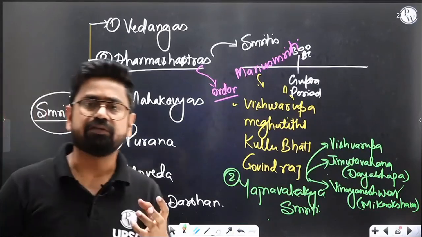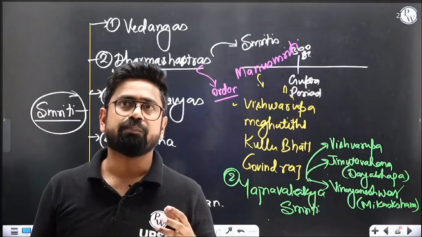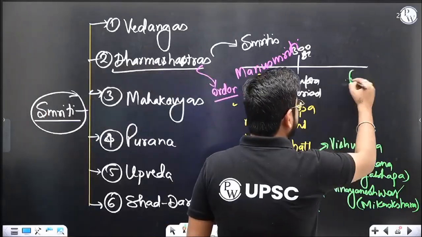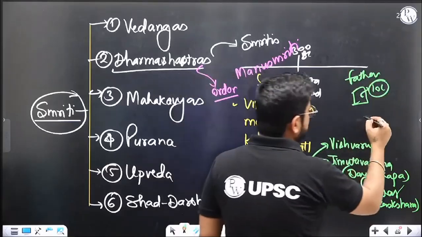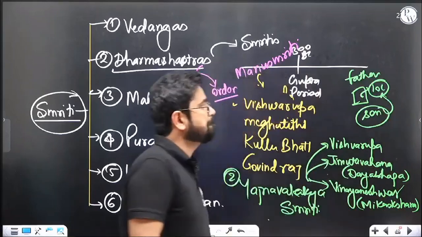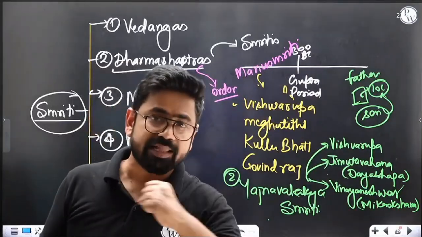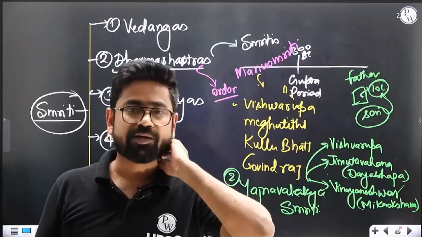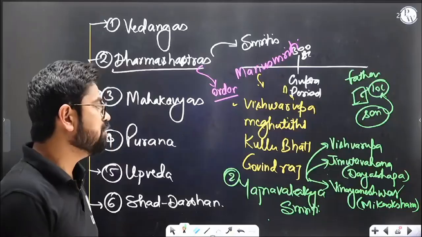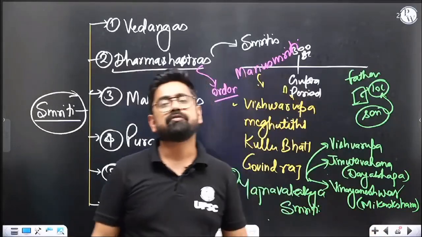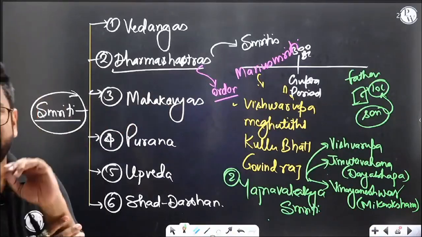The differences, there are a lot of differences upon how liberal they are. For example, suppose father has a property, let's say 10 lakh rupees. What is the claim of the son on this 10 lakh rupees? Can the son take it? Can the father say I don't care, get lost, I'll not give you these 10 lakh rupees? Can the father sell this property without discussing it with the son? Both these philosophies, Dayabhaga and Mitaksara, have a different take on the rights of the father. So we'll have the discussion, but not today.